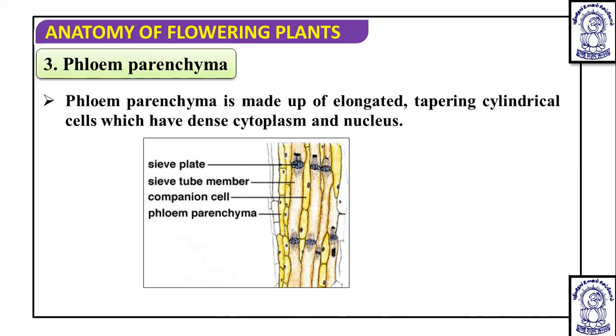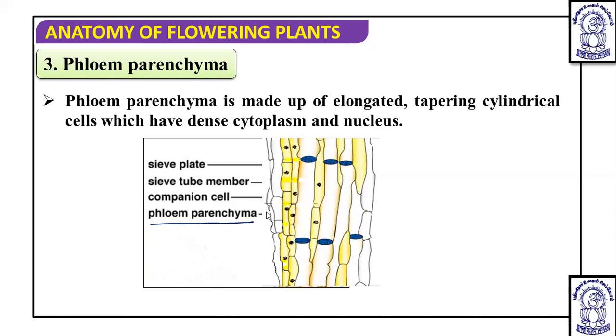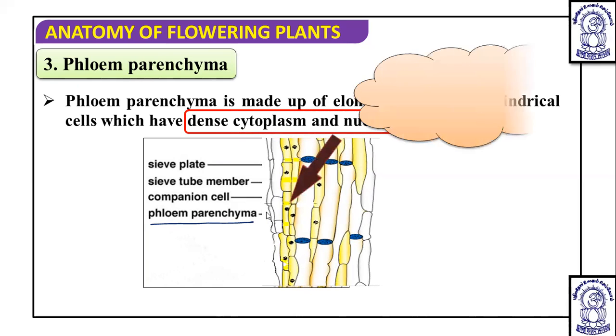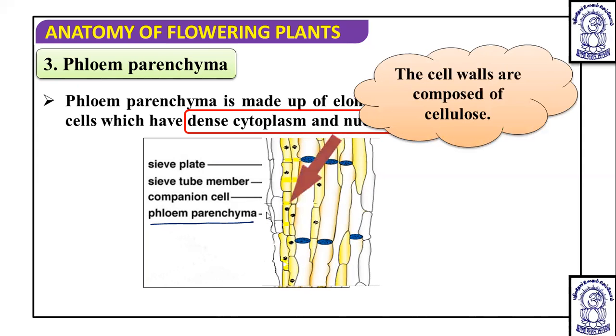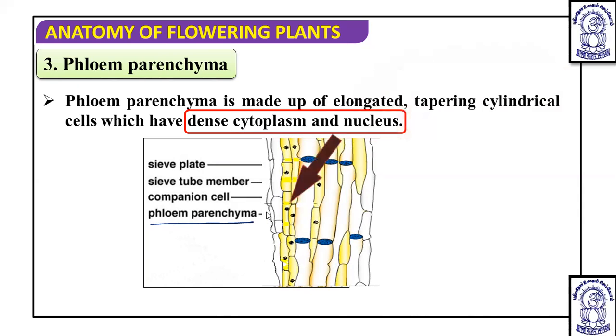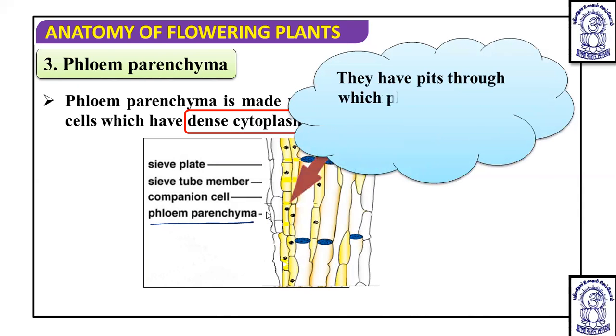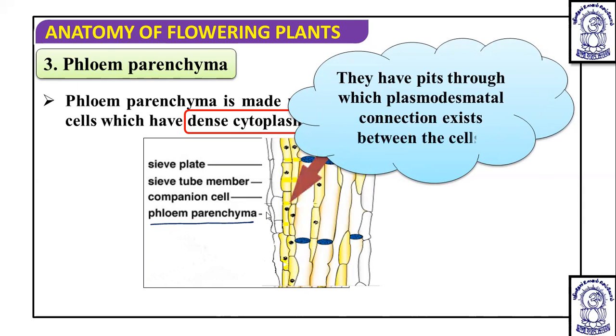You can see here where the phloem parenchyma is, and here also in this enlarged view. They have a dense cytoplasm and the nucleus. The cell walls are composed of cellulose, obviously. Apart from this, they have pits through which the plasmodesmatal connection exists within the cells. They are all connected with each other through the plasmodesmata.